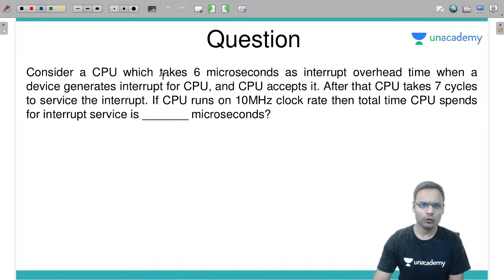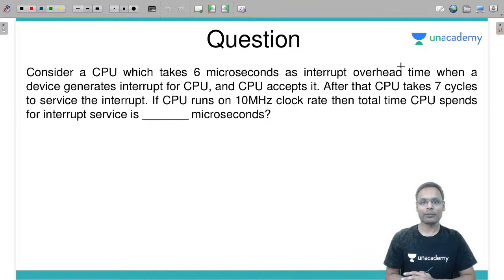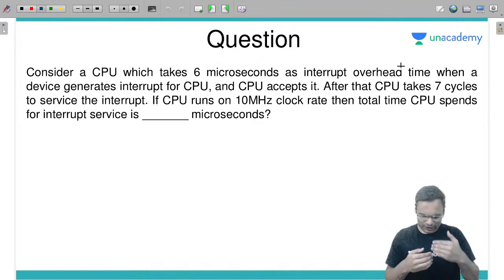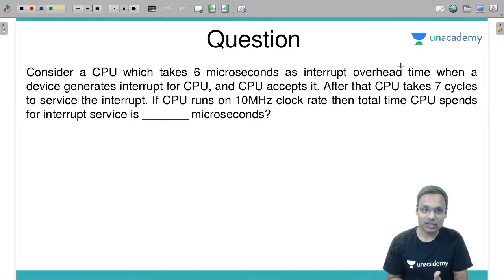Consider a CPU which takes 6 microseconds as interrupt overhead time. What is the meaning of interrupt overhead time? Interrupt overhead time is nothing but when CPU receives an interrupt, after that CPU takes a little bit of time to start the service. Why? Because CPU will have to understand who has sent the interrupt, should I accept it or not?